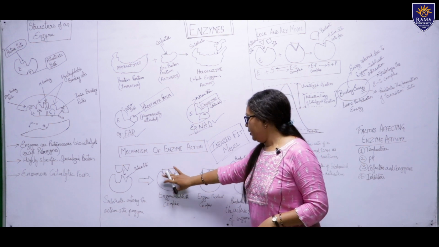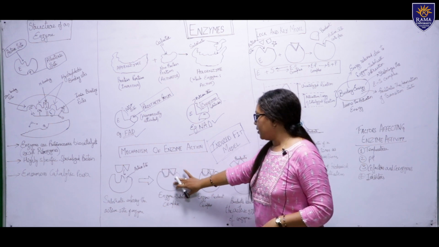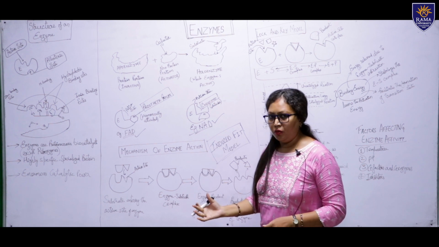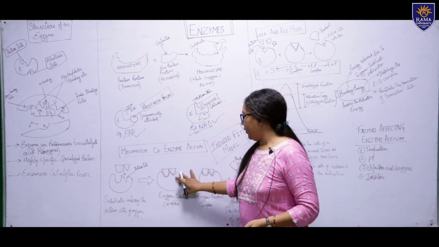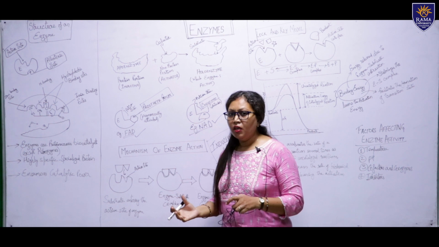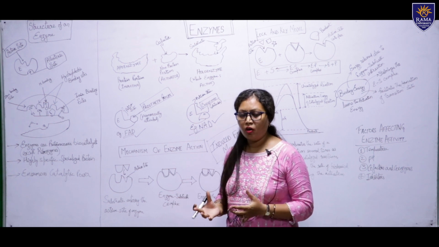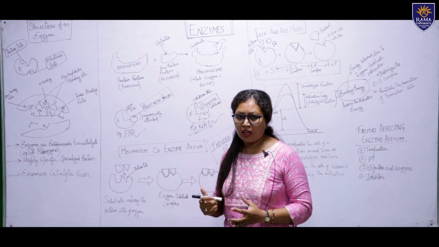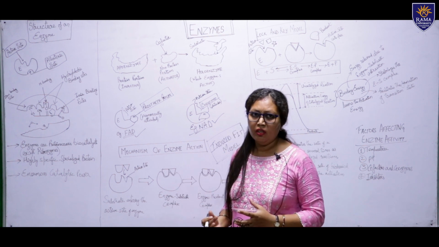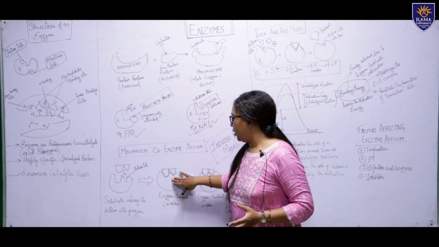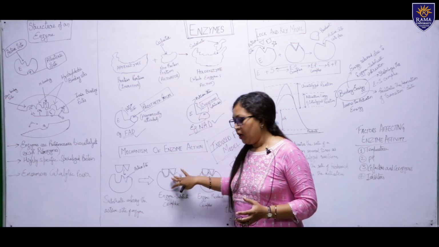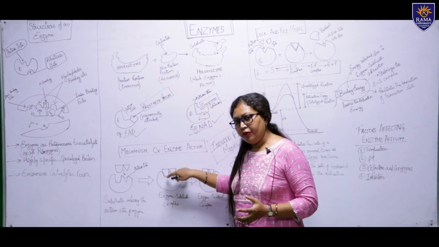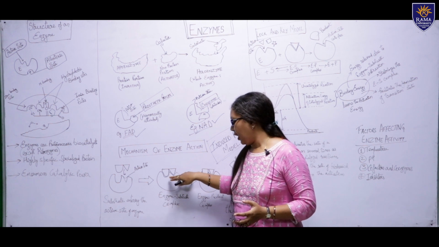This enzyme is not a rigid molecule, so the active site will not be rigid, because proteins are of globular nature and have a three-dimensional conformation. So there will be some change in the shape of the active site when the substrate comes and fits into it.